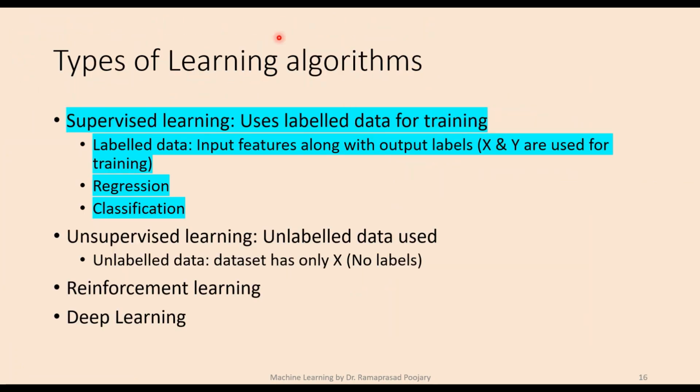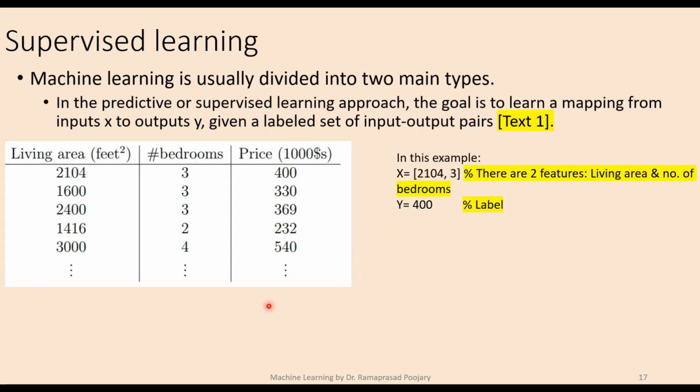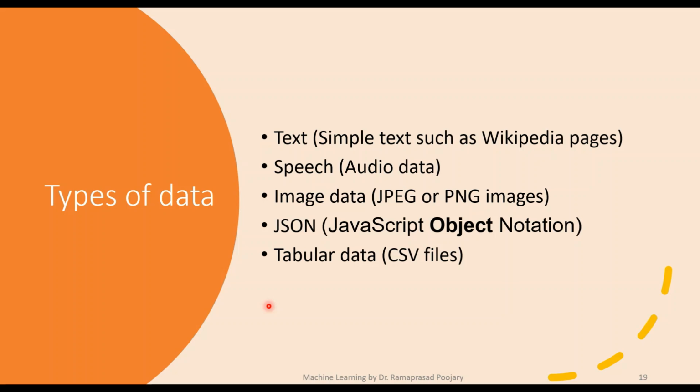If you look at this particular slide, learning algorithms are classified into different classes. Supervised means labeled data is provided. Under that you can have regression or classification, depending on the type of output variable or label that you have. Unsupervised learning is where an unlabeled data set is provided. That means the target variable will not be provided during the training time. There are even other classifications like reinforcement learning and deep learning. These also are very important, and they are used for specific applications.